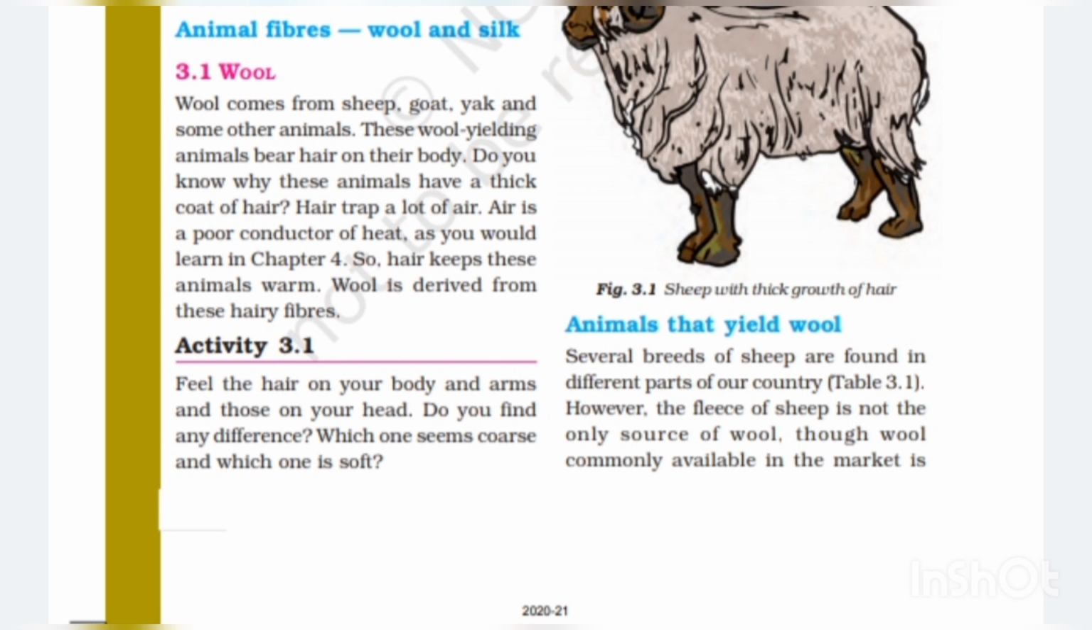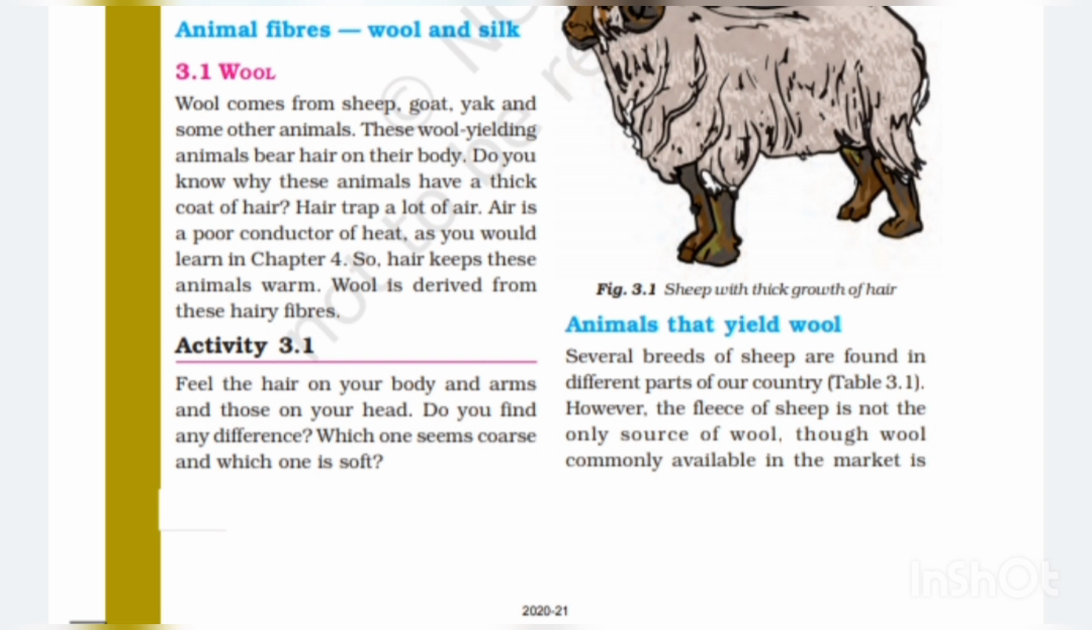That wool comes from sheep, goat, and these other animals, and then these wool yielding animals have hair on their body, and why they have this thick coat of hair. So that's given the reason, that is hair traps a lot of air, and air is a poor conductor of heat. So you can definitely give the reason for why they have hair on their body.